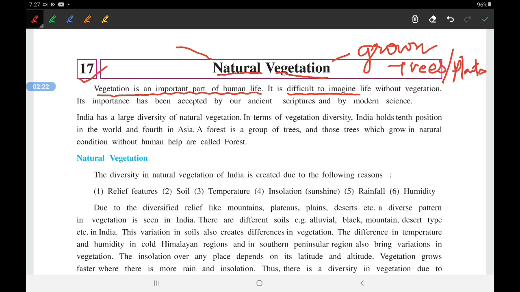This importance has been accepted by our ancient scriptures, and that's why you see that we worship a lot of trees. Like every one of us has a tulsi plant at our place, which our mothers, grandmothers and everyone worship daily.